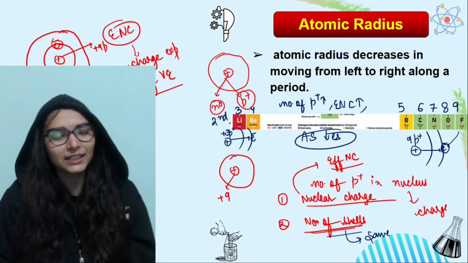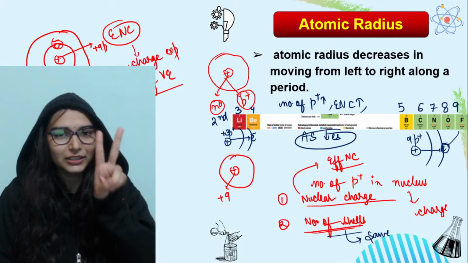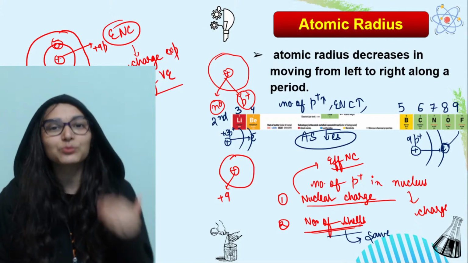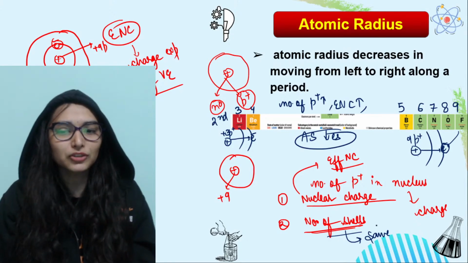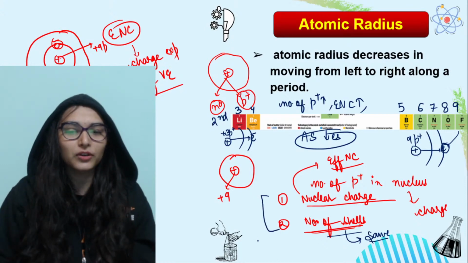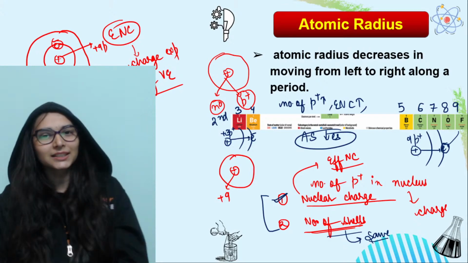So lithium, beryllium, all of these are second period elements. They all are having 2 shells, and the valence electrons are entering the same shell every time. So this is not contributing here. So what is the deciding factor left to right across a period? That is nuclear charge, because it's continuously increasing.